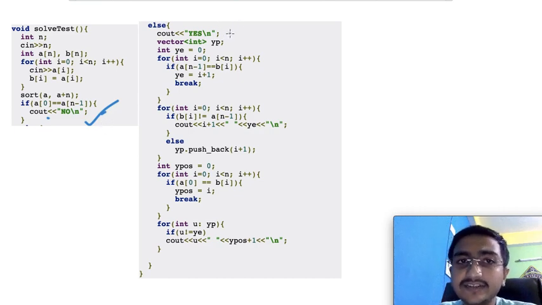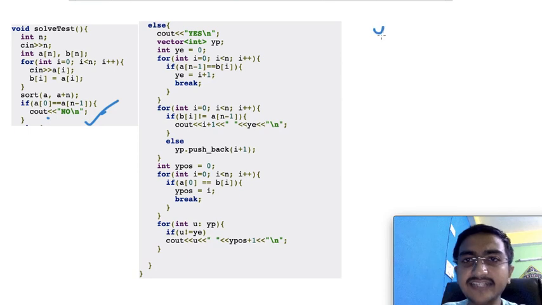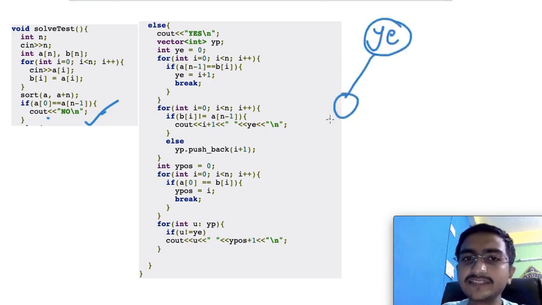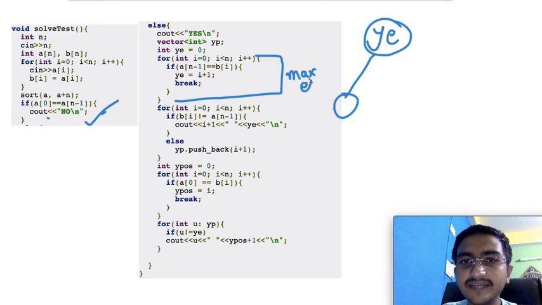And let's say there are at least two distinct values. Let me take the first occurrence of the max element, and let's say that occurs at position y. Now I am connecting all the elements to y. I get the position of the max element, and then I check if an element is not a max element, I add it to its child elements.